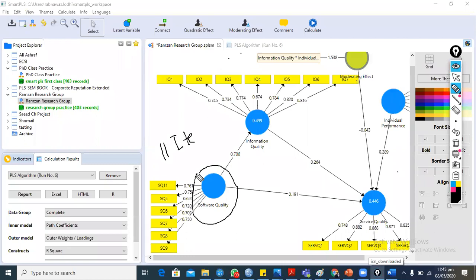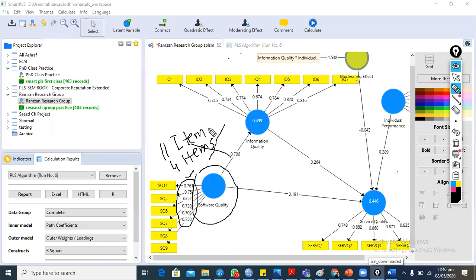But we deleted 4 items. Why did we delete these items? Because of their less validity, less loading values, or less AVE value. So the items were not valid in the context of Pakistan.